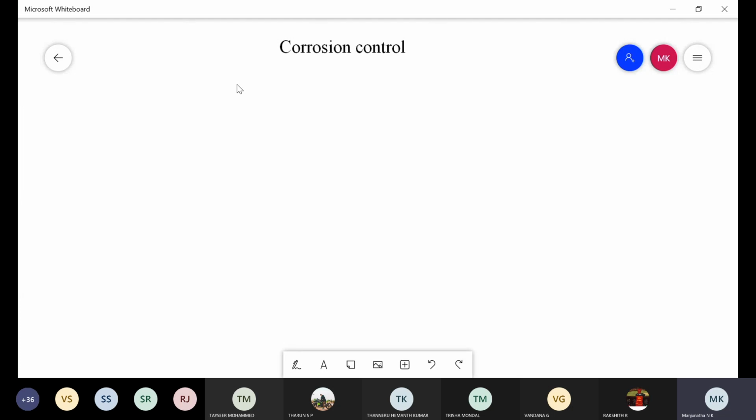To prevent the corrosion of a metal when it is exposed to the environment, we use some methods. Coming to the methods used to prevent the rate of corrosion of metals, the first one is protective design of the metal.